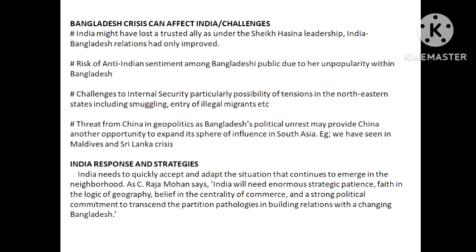Now, what will be India's response? India has to show patience. On the western side we have Pakistan, an enemy. On the north side China, an enemy again. On the south side Sri Lanka, not very friendly. If we now make another enemy towards the east, see the position of India. So India has to maintain a very calm and rational approach. India cannot act in haste. C. Raja Mohan, you can see here, is the writer of this article.